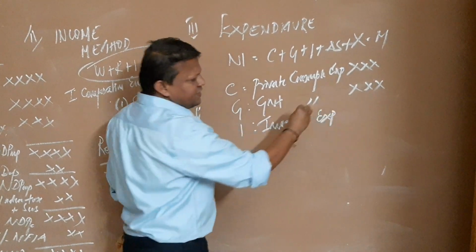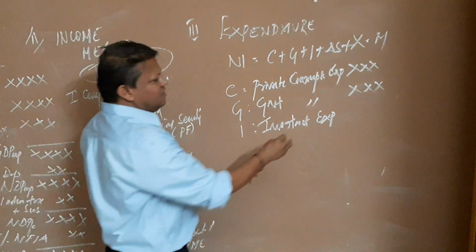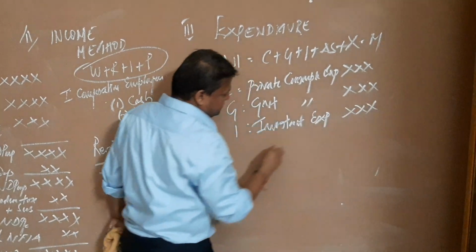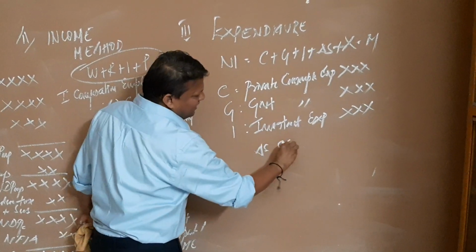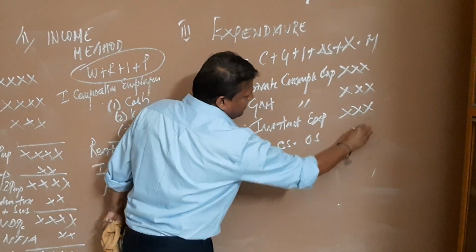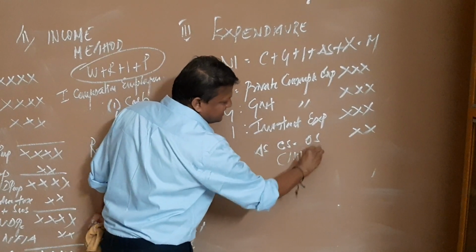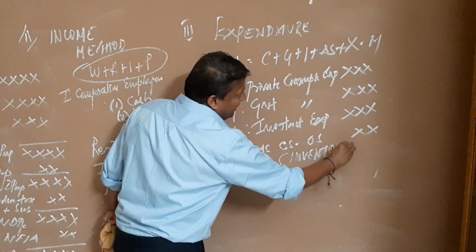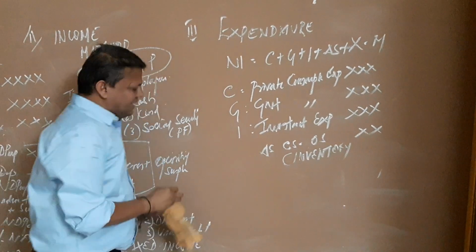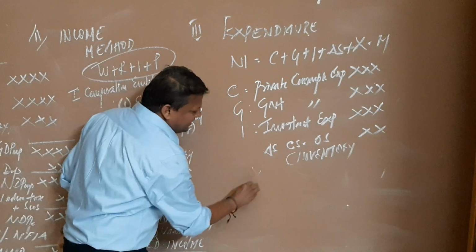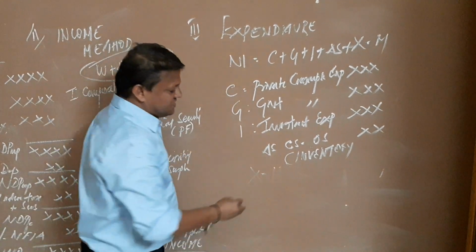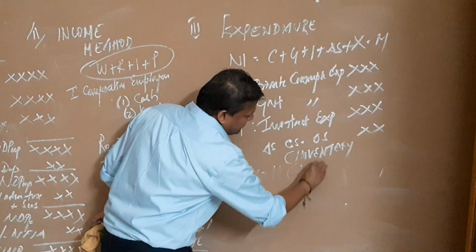Again, it is private investment, public investment. And delta S means the closing stock minus opening stock, stock consumed. That will also come. We can also call it inventory investment. And then finally, the X minus M is nothing but the net export.